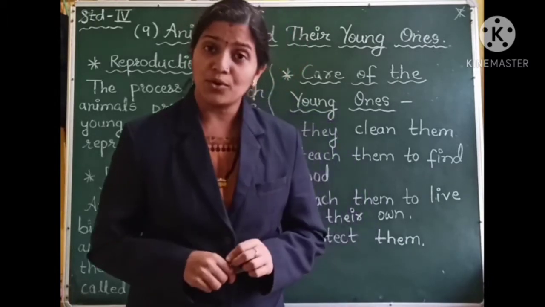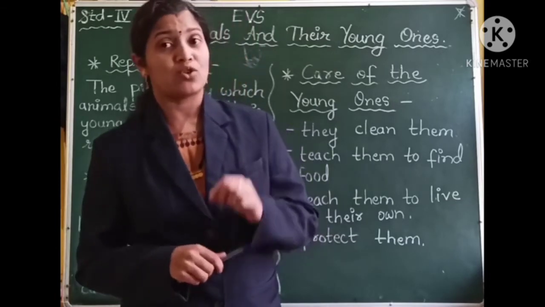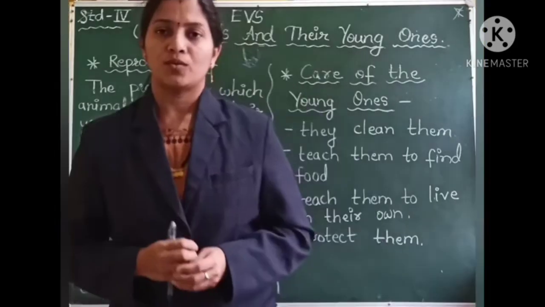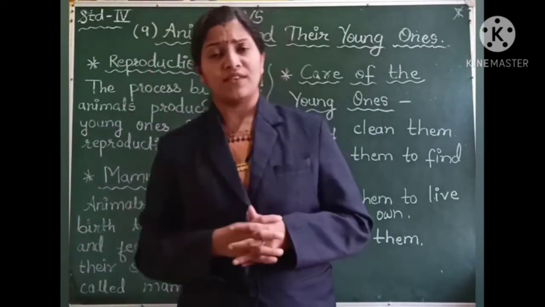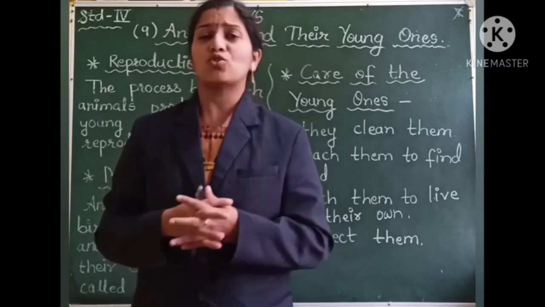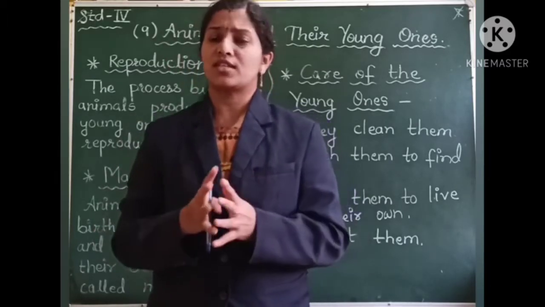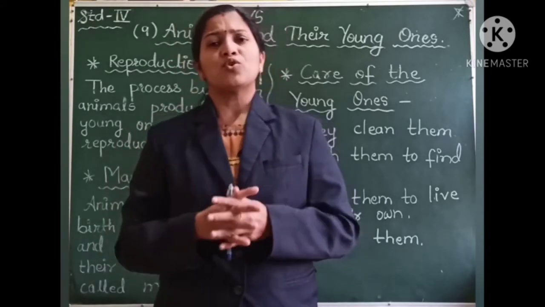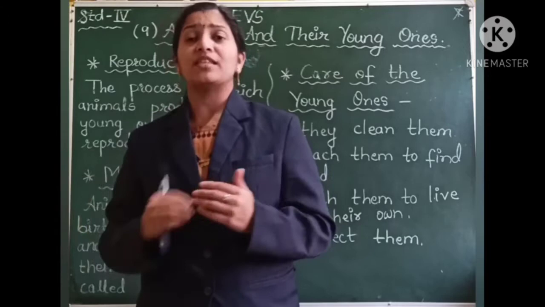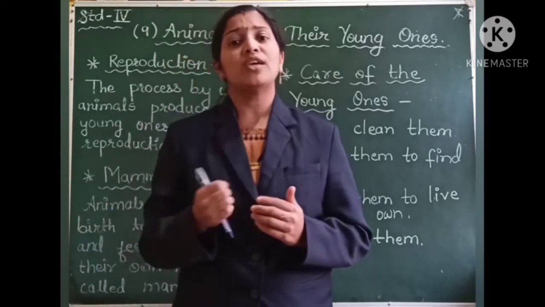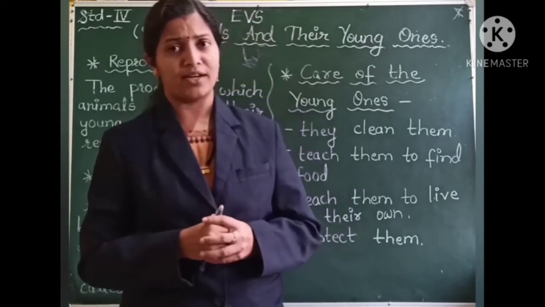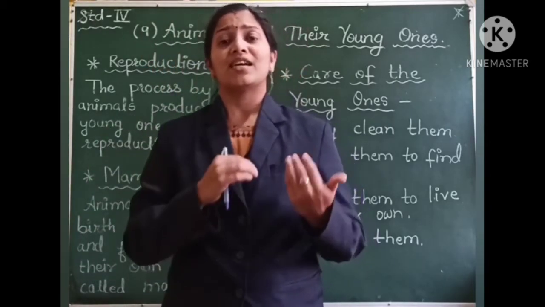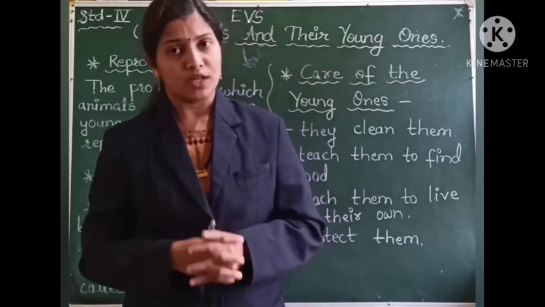And the topic that we are going to discuss today is totally based on this feature of living things, that is reproduction. So students, all the living things, maybe the plants, animals or the human beings, live for some years. They have their own lifespan. So to continue this life, they reproduce. They give birth to the young ones of their same kind. All the plants, all the animals and the human beings continue their life by the process of reproduction.